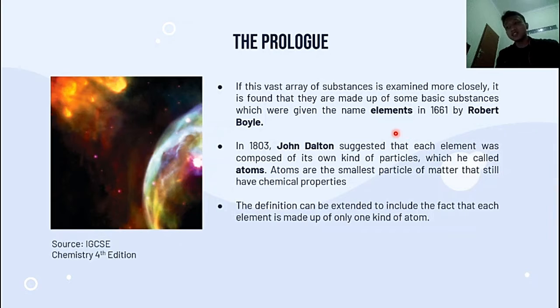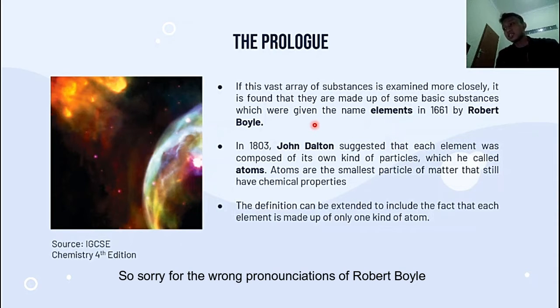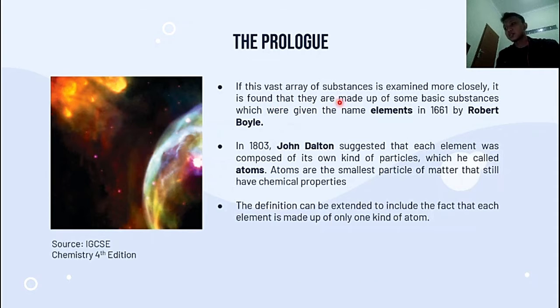In 1661, the scientist Robert Boyle found that the entire universe is made up of some basic substance, and it is called the element. As you can see, in the beginning our topic is about elements. So this is the element: a basic substance that can make up the universe, okay? That's the first concept for all of you.